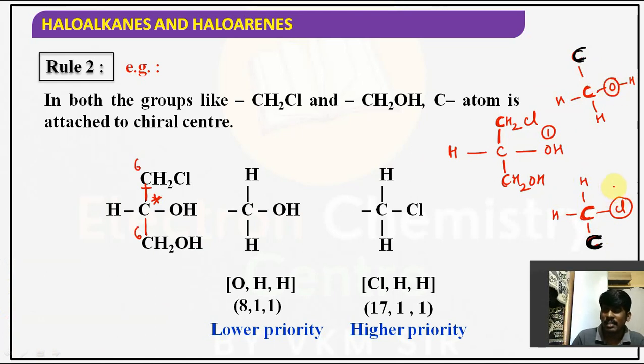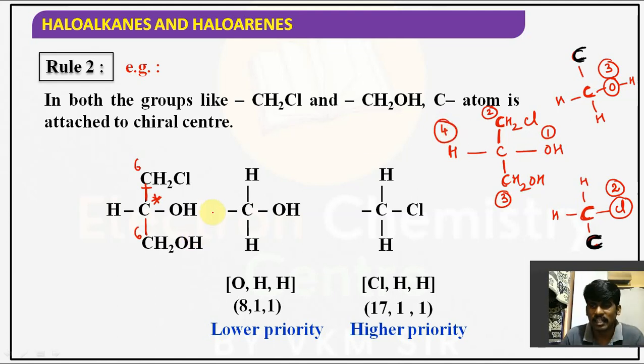Chlorine. Obviously second priority goes to chlorine, third priority goes to OH, that is O, and fourth priority goes to this hydrogen, right? So now if you observe it, guys, the one which has the highest atomic number will get the lowest priority. So here it is 1, 2, and it is the third priority, it is the fourth priority.